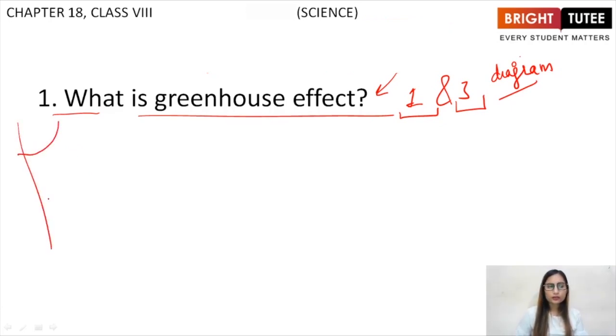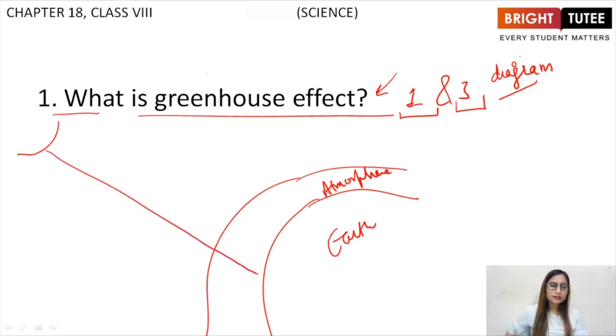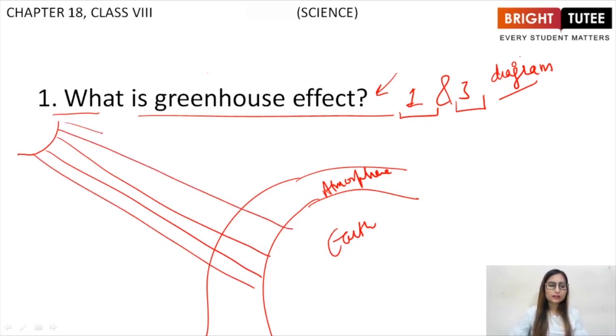You have to draw a diagram. So firstly you draw a sun and then you draw the planet Earth and its atmosphere, right? This is Earth and this is atmosphere. Now sun sends a lot of radiations on the Earth which are responsible for the heat and light energy present on the surface of our planet, right?